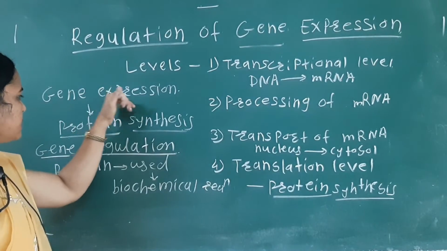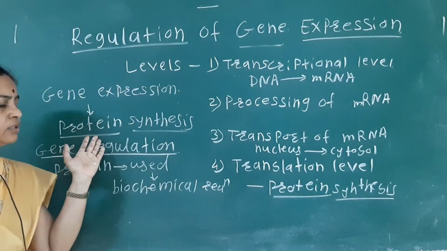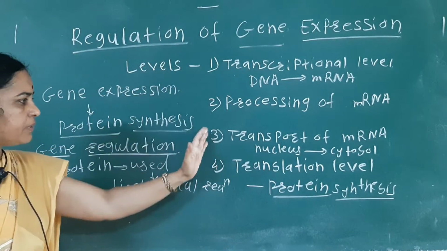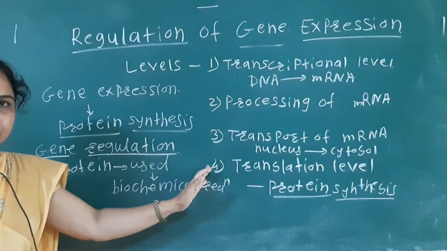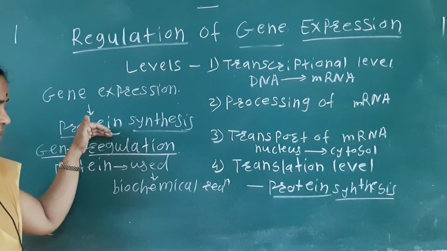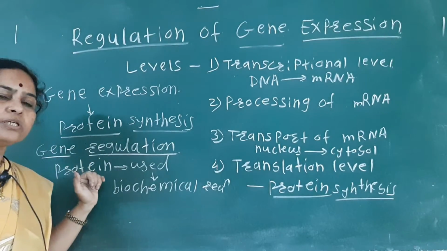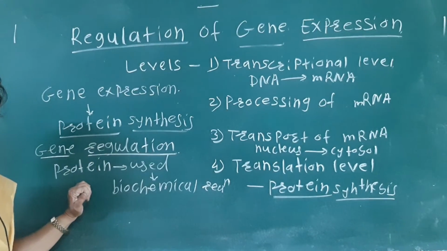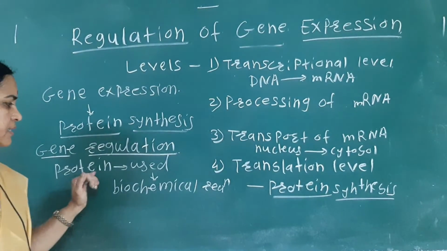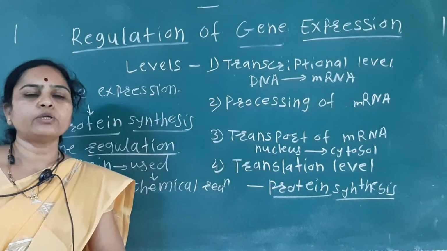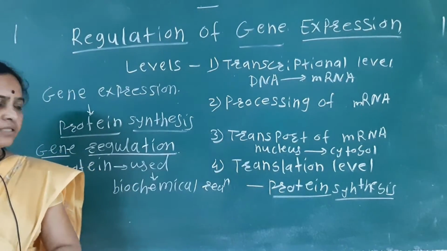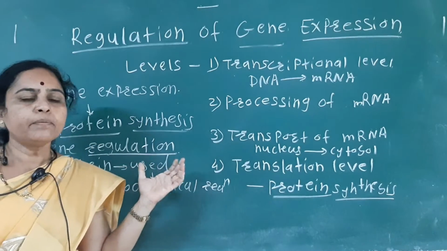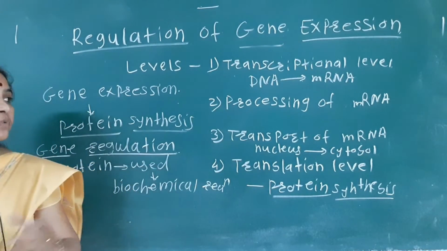So gene expression means the synthesis of the protein. Gene expression mainly takes place by the four steps, and when proteins are synthesized, then gene regulation takes place. That is, gene regulation means the protein which is synthesized is used in the biochemical reaction. Okay, so that is about the eukaryotic cell.